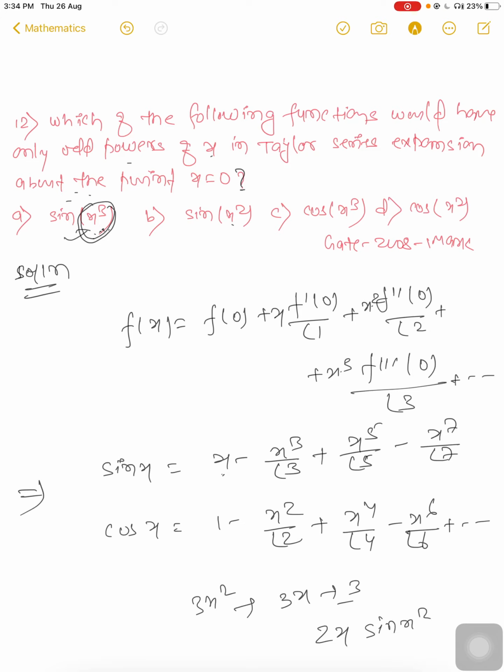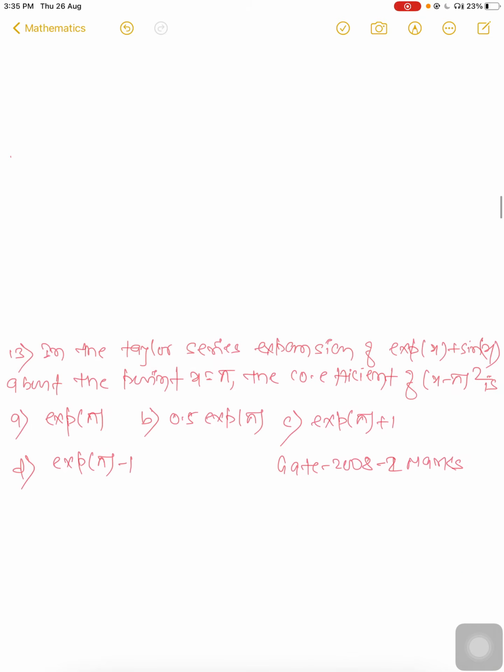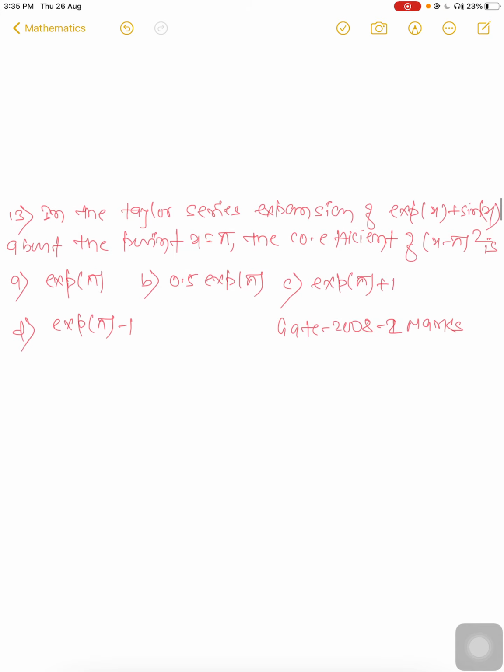First derivative 2x, sin x square and 2x also you will get. Then when you put x equal to 0, for the derivative of cos you will get 0 and 1, but here you will get 2x. When you multiply it here, you will get even. So the odd-only condition you will get from A, and you can put in the formula and check it also, no problem.